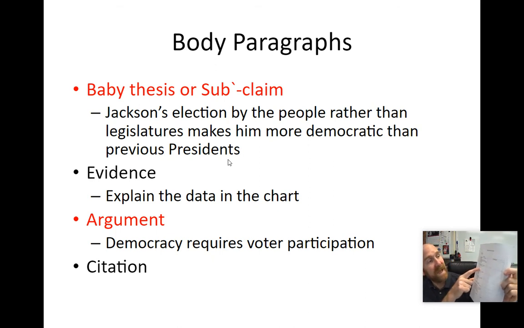You just repeat this process for body paragraph 2 and body paragraph 3. And then you'll write your conclusion, which just sums it up. It's a few quick sentences to say, Andrew Jackson helped promote democracy because of these 3 reasons. Do that. Boom goes the dynamite. You are done, and you can submit the paper to me.